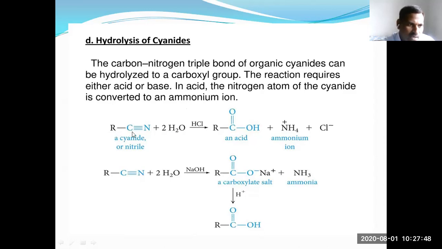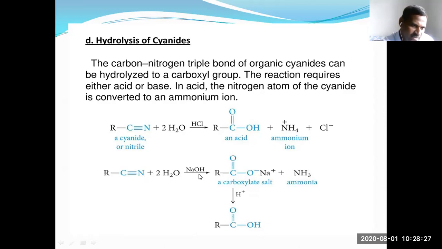See here, R-C triple bond N, cyanide or nitrile. This is a hydrolysis reaction in the presence of acidic medium. You get the acid as well as ammonium ion, Cl minus. So in acidic medium, cyanides give carboxylic acids and ammonium ion.